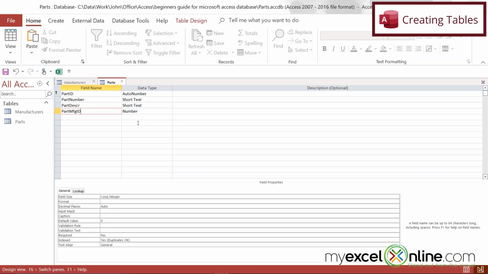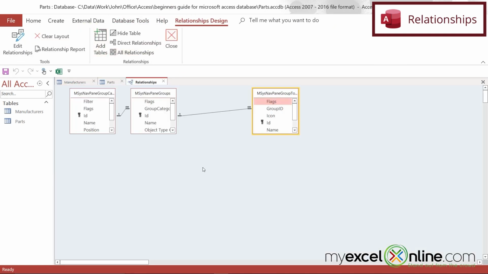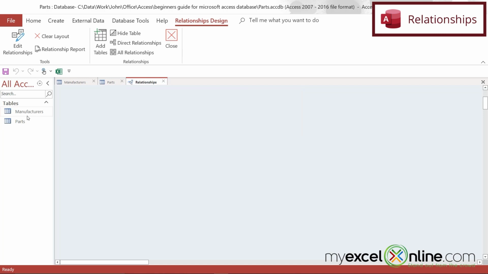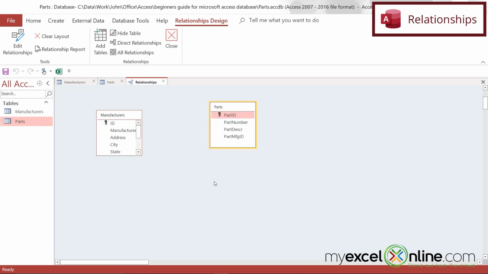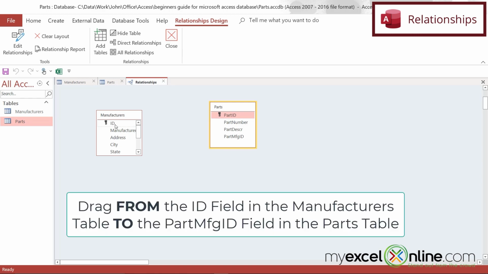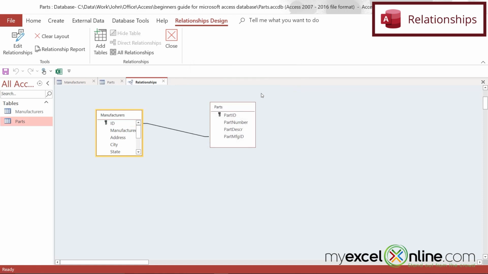So another way to see this pictorially is to go up here to Database Tools and click on the Relationships window. And you may see some of the system tables in here. You can ignore those and just scroll down. So what I would like to do is drag in. I did that by clicking on the table and holding down the left mouse button and just dragging it in here. And I want to create a relationship between the ID of the manufacturers, which is the primary key in this table, and the part manufacturer ID, which is the foreign key in this table. And I'm going to be asked to create this relationship, so I'm just going to hit Create.